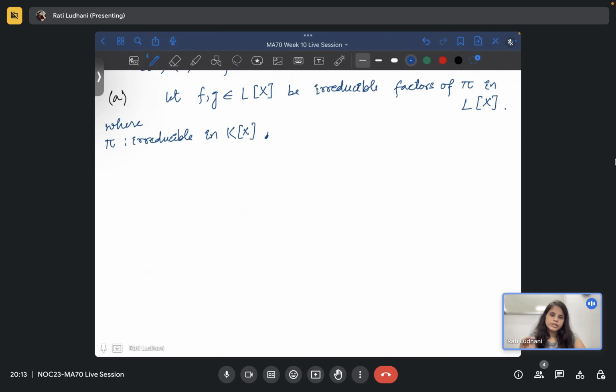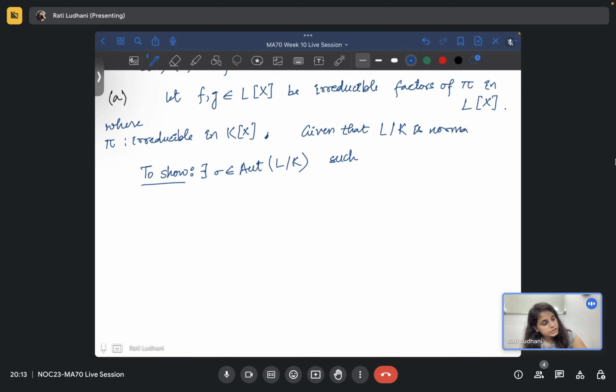Okay, so now let us see what we have to prove. To show there exists sigma, an automorphism of L over K, such that sigma of h is the same as g. It is given that L over K is normal.